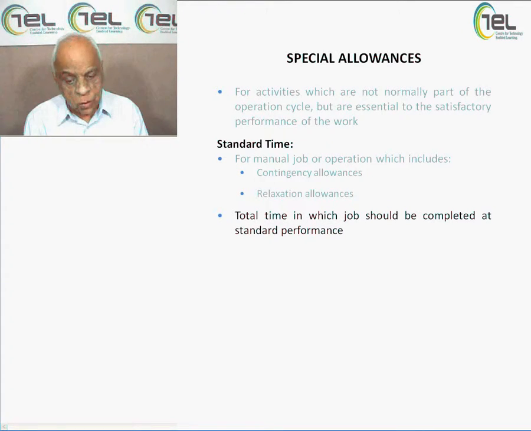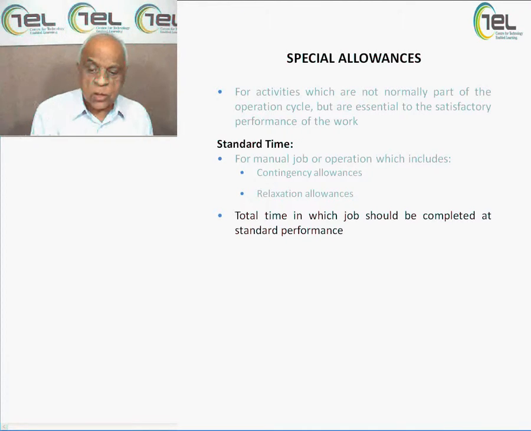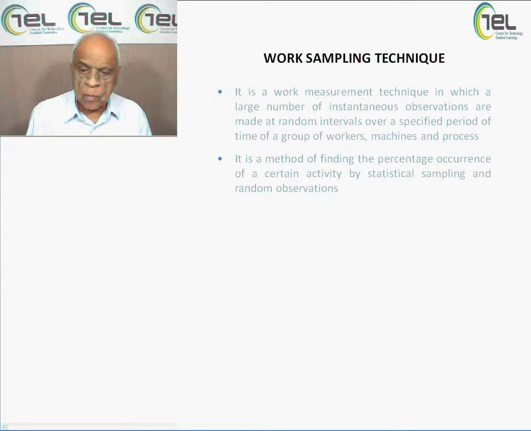The manual job operation includes both contingency and relaxation allowances. This is the total time in which the job should be completed at standard performance, because, as I told you, time has been fixed. The item has to be completed, the production has to be completed. So keeping in mind the standard time, be it contingency or relaxation, allowances must be taken into consideration to arrive at a final conclusion.